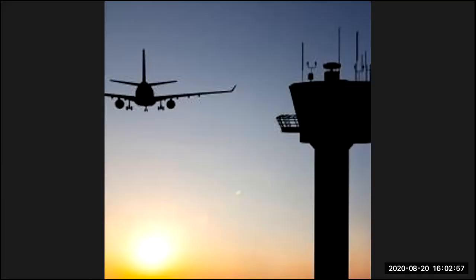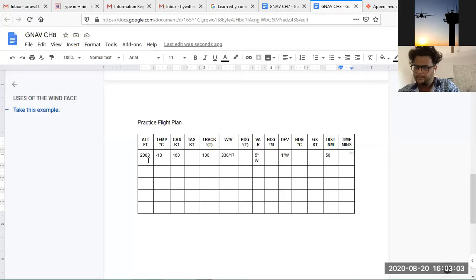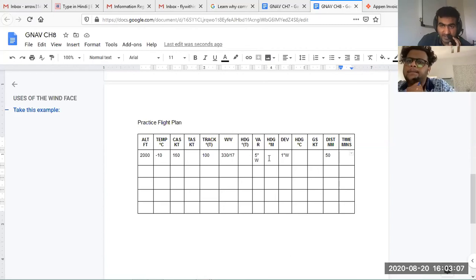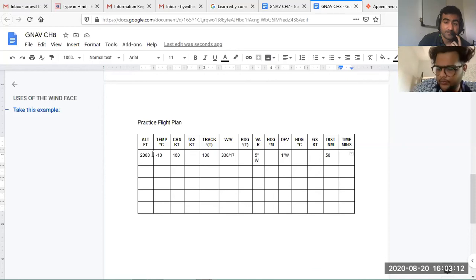So can you share that again? I didn't write the first question actually. It's not the first question. It is basically the values you have to maintain when you are at an altitude of 2000 feet. It all starts with your altitude. So basically, by the time you reach 2000 feet, you should be on a track of 100.